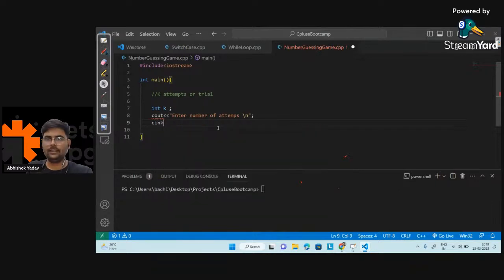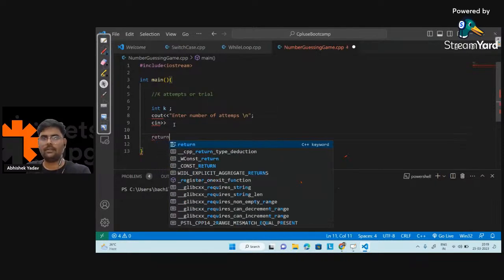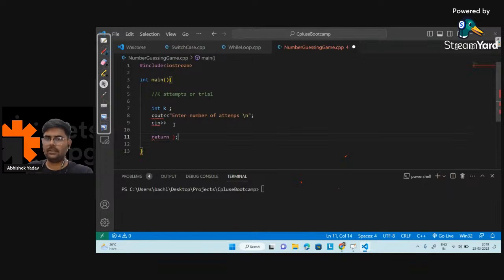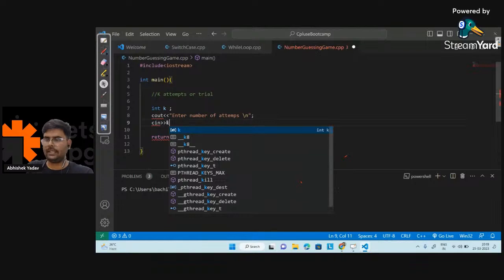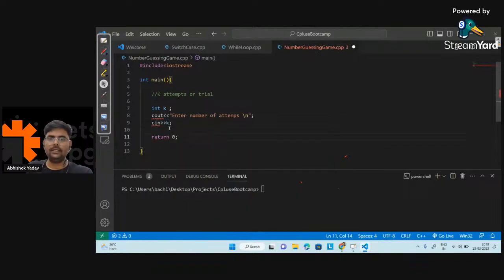After that I will use cin. Why am I getting an error here? Int main, and we have return 0 here, right? And here I will take k from the user, so cin >> k.